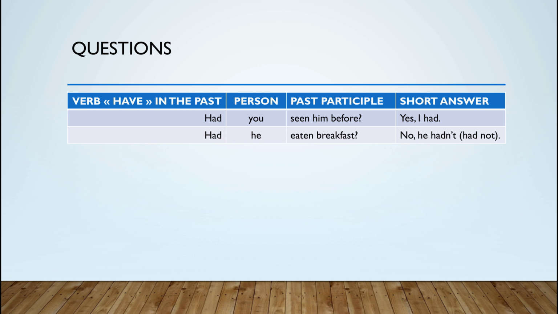When you want to form questions, the first element of the sentence is the verb to have in the past, had, followed by the person, you or he, the past participle, and the rest of the sentence. Had you seen him before? A positive answer would be yes, I had. And had he eaten breakfast? With the negative answer, no, he hadn't, or he had not.